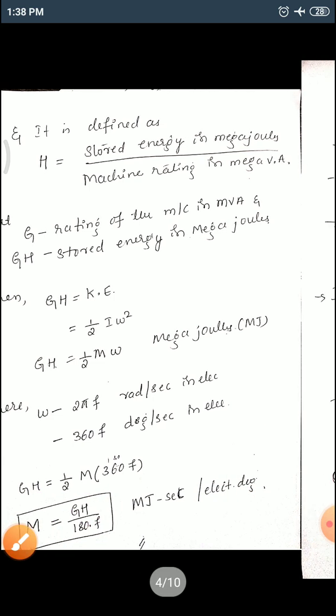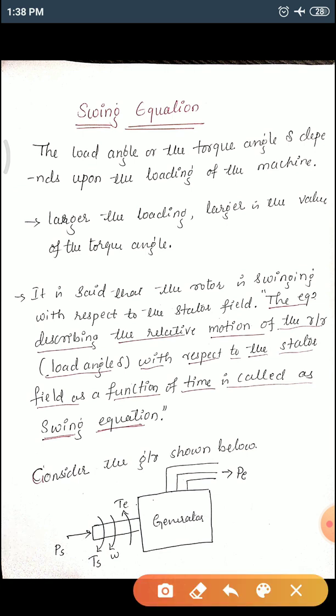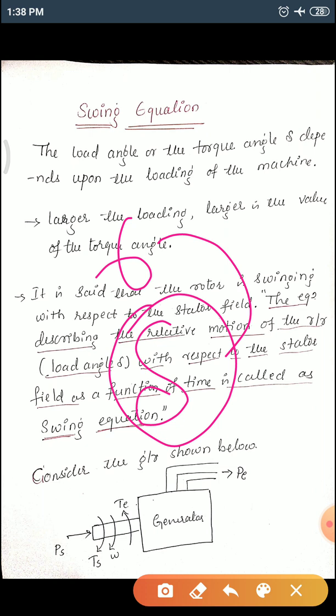Now we'll see the swing equation. As we have said, when a sudden and large disturbance occurs on the power system, the rotor speed as well as delta is going to change rapidly. So when this angle is changing, you can say that the angle is swinging between the rotor field.